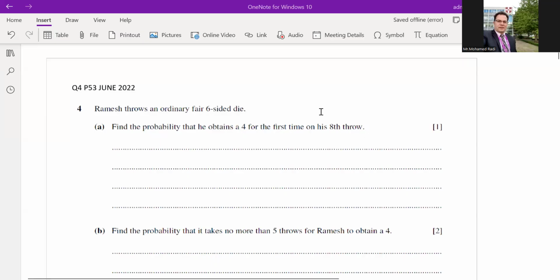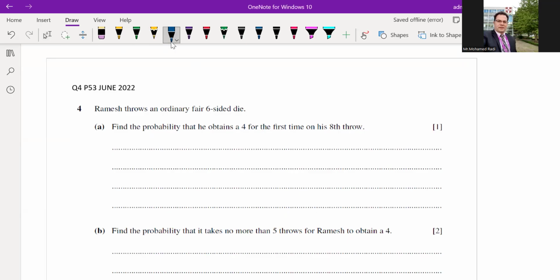In this tutorial, we'll solve question number 4, paper 53, June 2022. Let's start. Ramesh threw an ordinary fair 6-sided die. Find the probability that he obtains a 4 for the first time on his 8th throw.